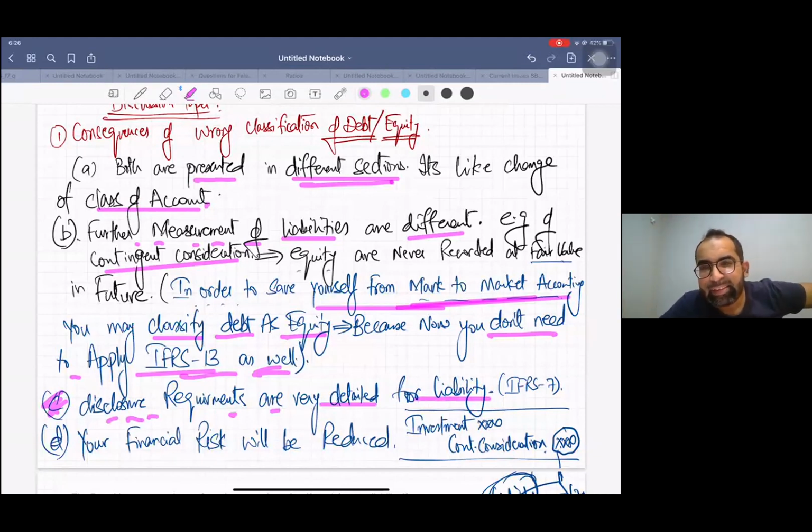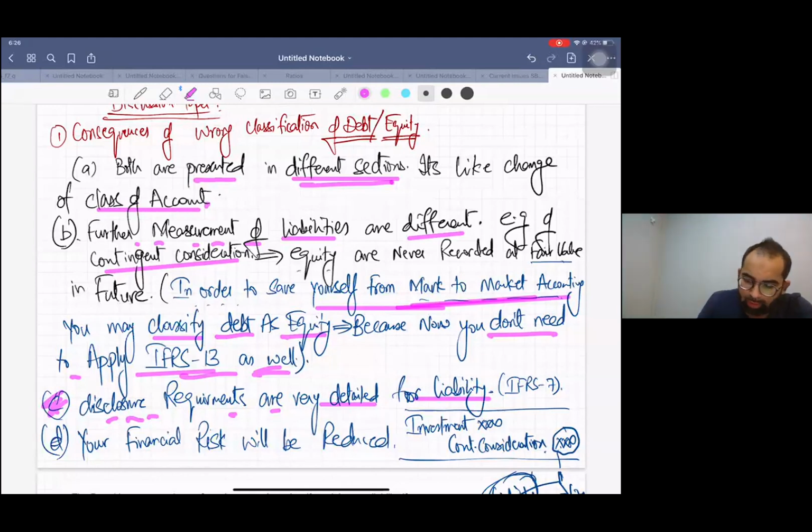So if you classify liability into equity, disclosure requirements will be changed. You will save yourself from disclosure requirements.